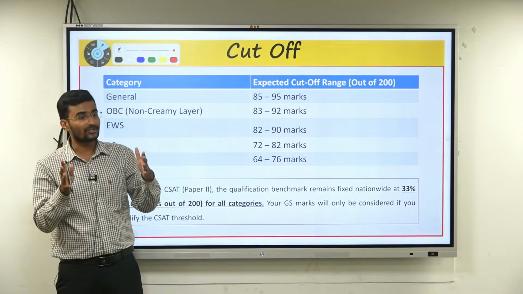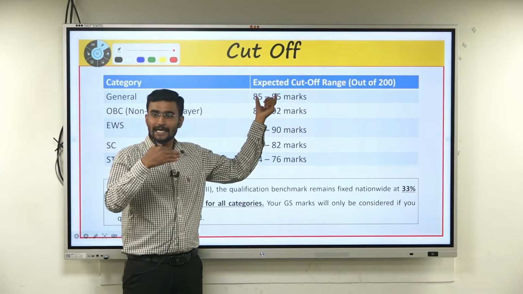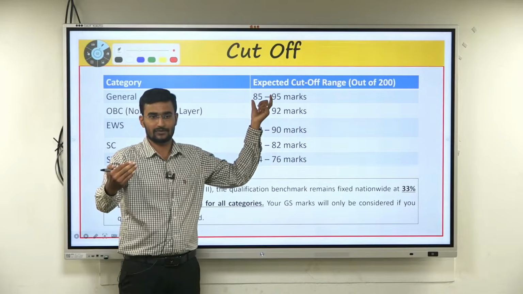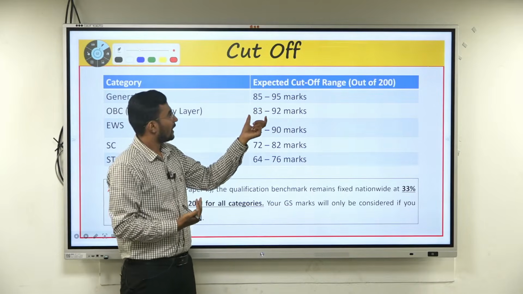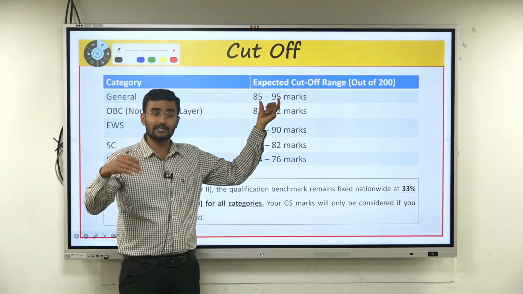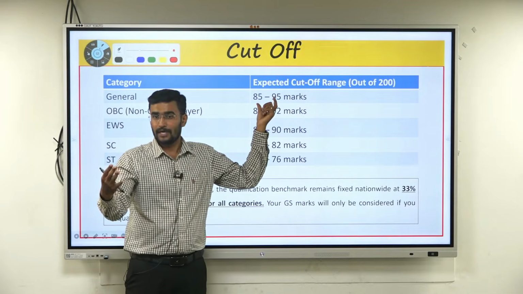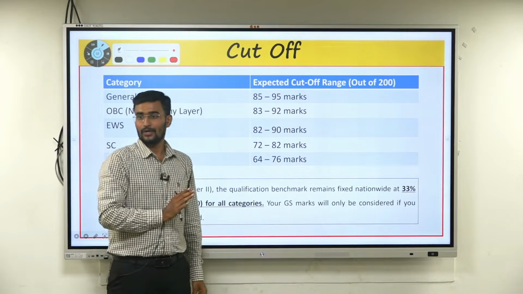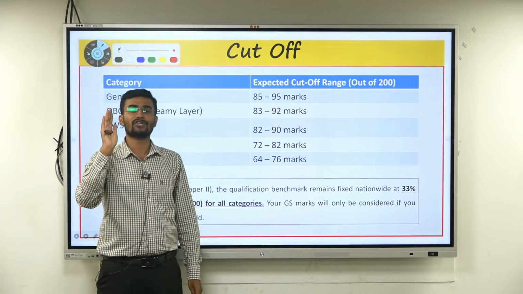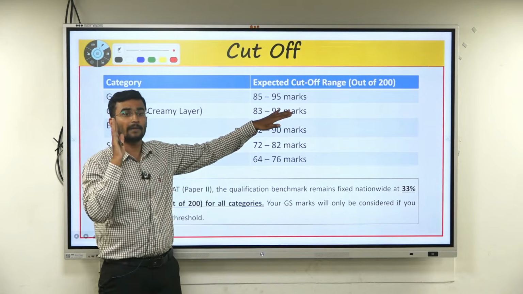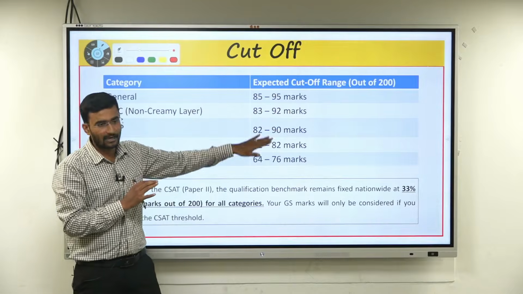But I've given you a range, saying that if you clear CSAT and get in and around this range, wait for the official key answers, which will be out in a day or two. Now, if you are getting 85 to 95 range or more, it is always recommended that you don't wait until the official results are announced. Go directly for preparing for mains. And the same thing applies to OBC also.